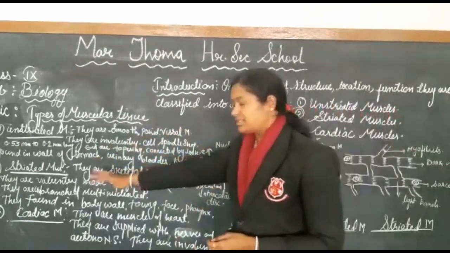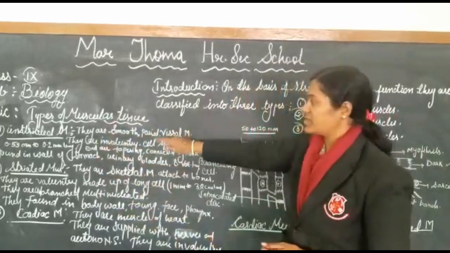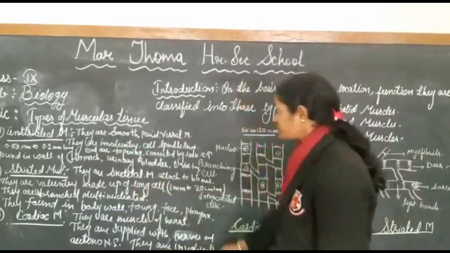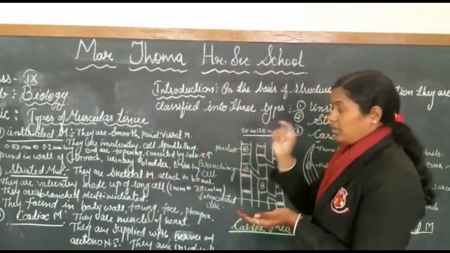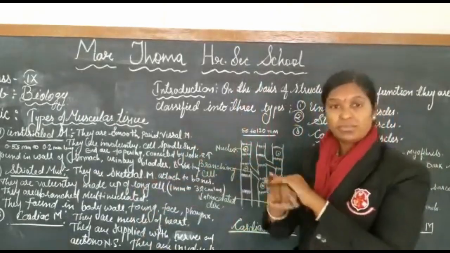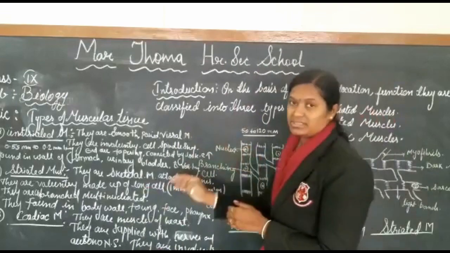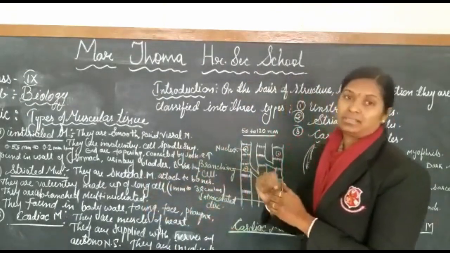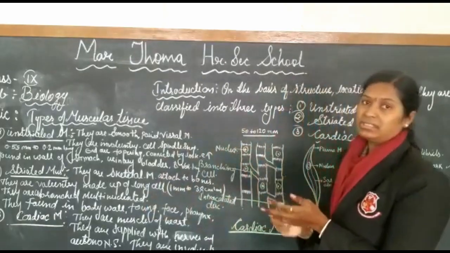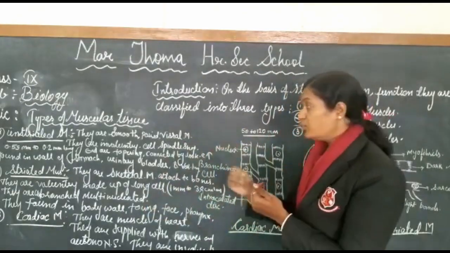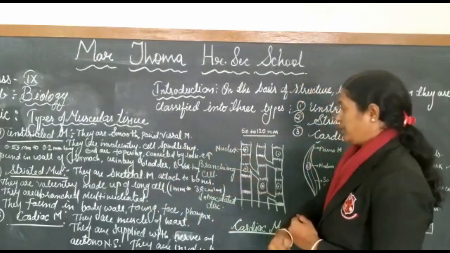But the striated muscles, this is the main difference between the striated and the unstriated muscles. These striated muscles are voluntary, and they are called the skeletal muscles, because the framework of our body is made up of the skeleton, and over this the striated muscles are covered. Because of these muscles and the bones we are able to move, or to locomote.